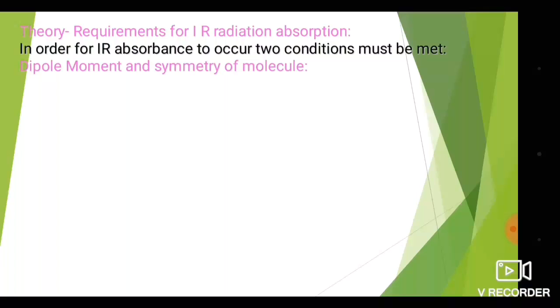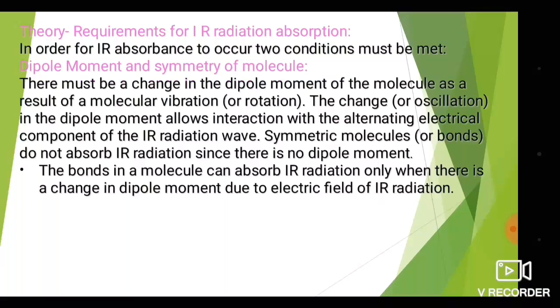If the symmetry increases in the molecule, symmetrical molecules do not show the dipole moment due to symmetrical nature. Dipole moments get cancelled, and simply a symmetrical molecule does not show the dipole moment.